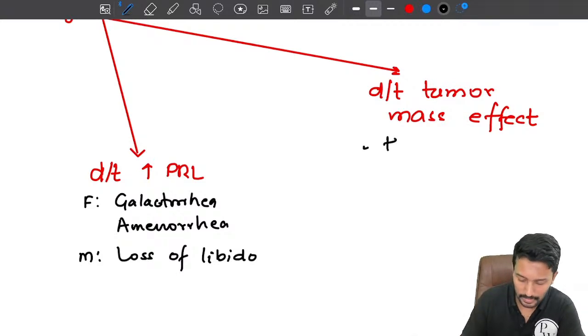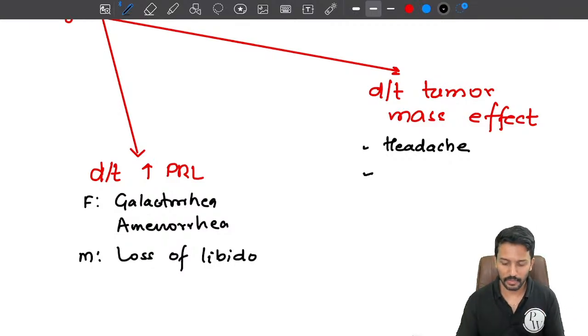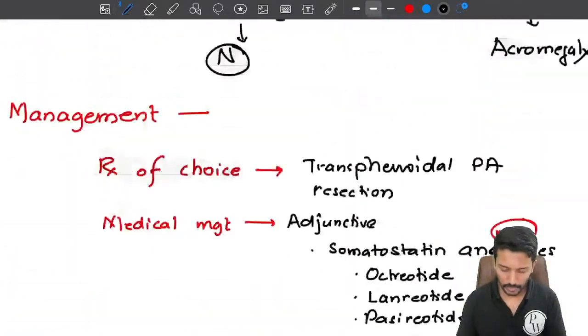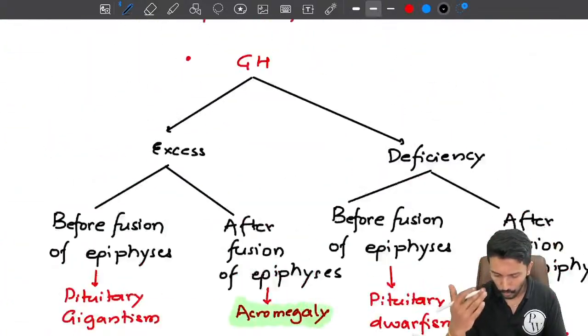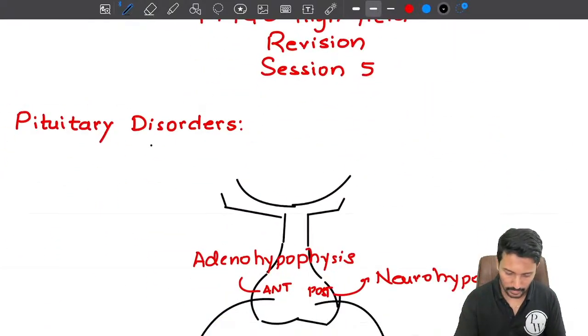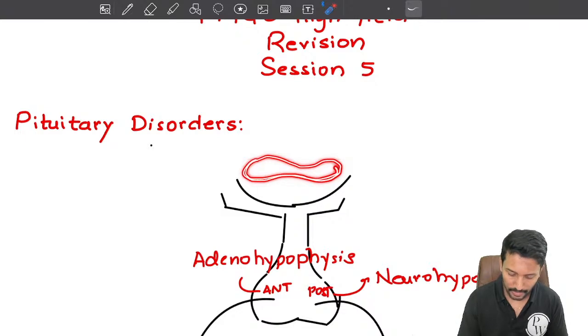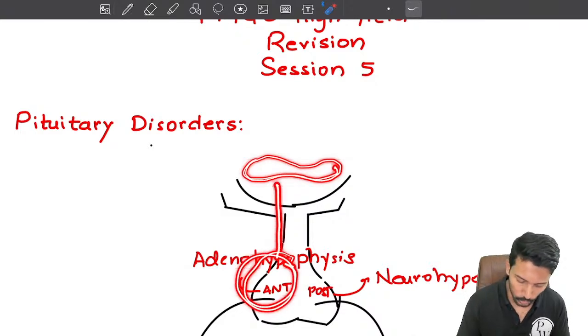Basically, number one, I can see headache. Okay. Second, if you remember the anatomy of the pituitary gland, you might remember that just above the pituitary gland you have the optic chiasm. Somewhere here is the optic chiasm. So if there is a tumor of the anterior pituitary, it is most likely to grow upwards.